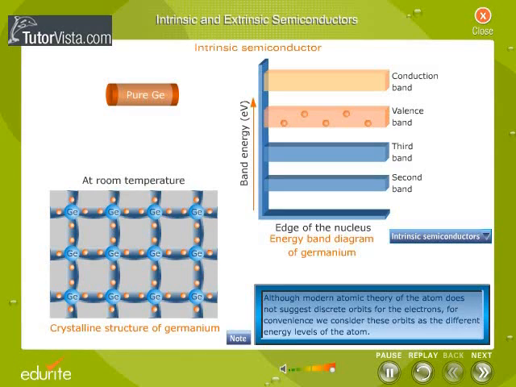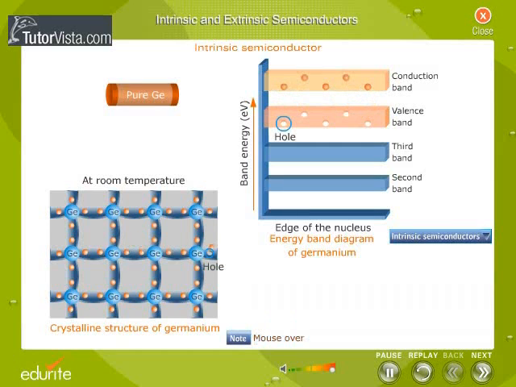At room temperature, the valence electrons absorb thermal energy and get excited. Due to absorption of energy, the valence electrons jump from the valence band to the conduction band. Whenever a valence electron drifts from the valence band to the conduction band, a vacancy is created in the valence band, and such a vacancy is called a hole. Thus, an electron-hole pair is produced.